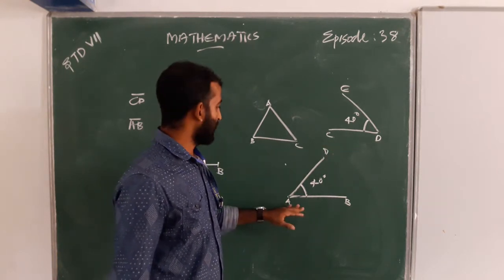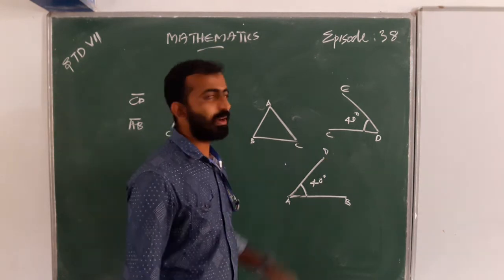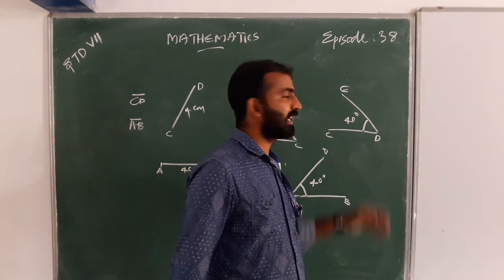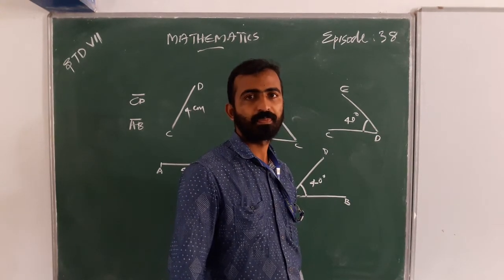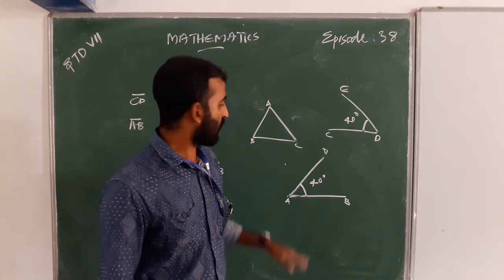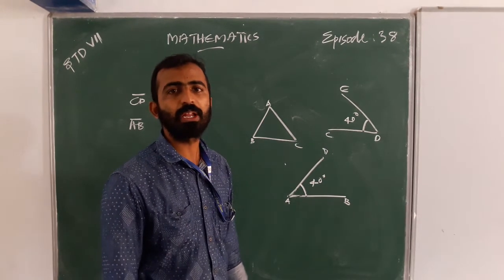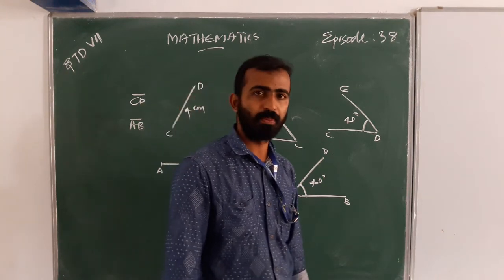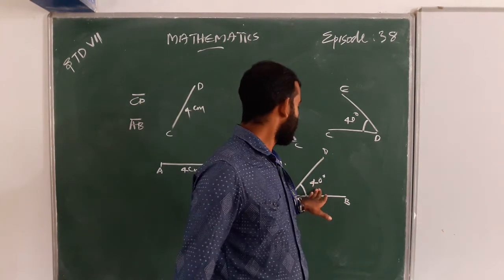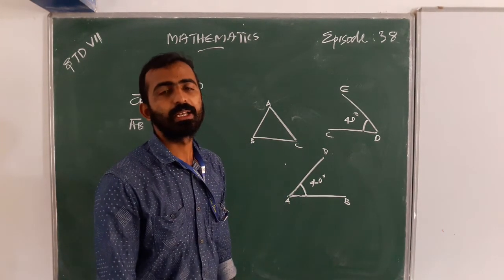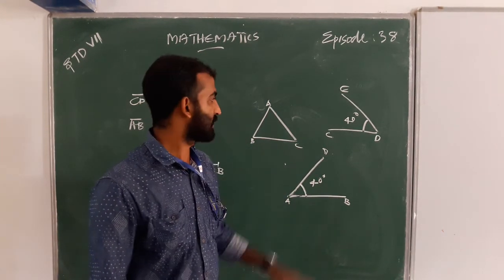Then we can say angle A and angle B are congruent, because they have the same measurement. So the angles are same or equal. Here is 40 degrees, here also 40 degrees.